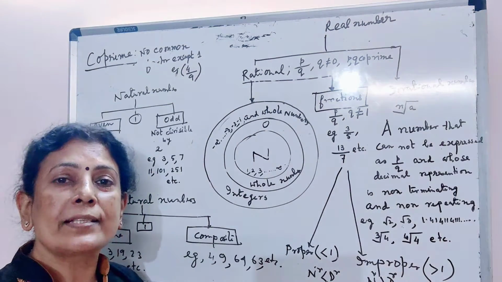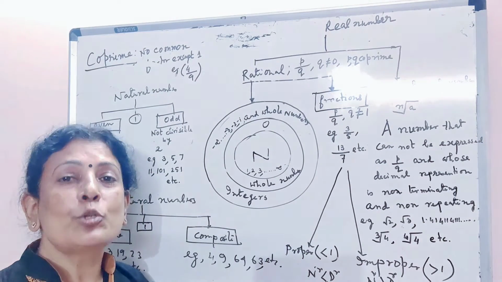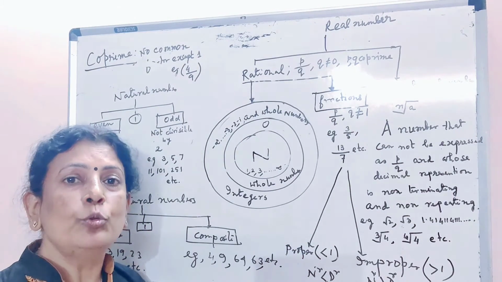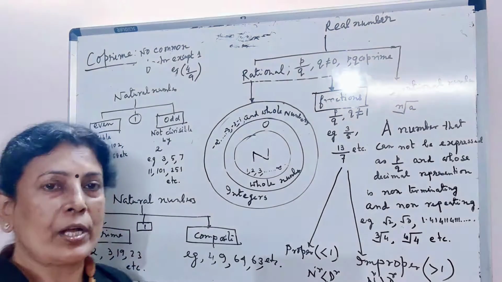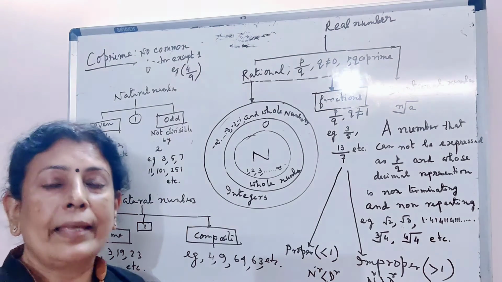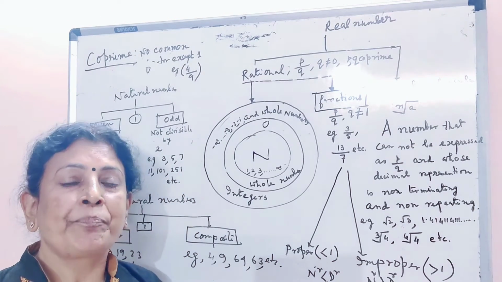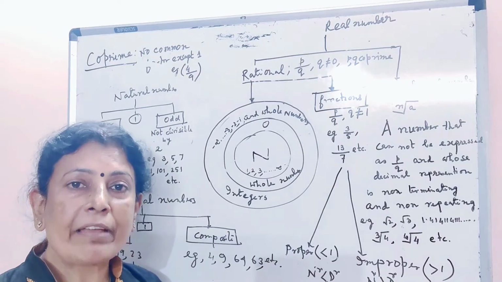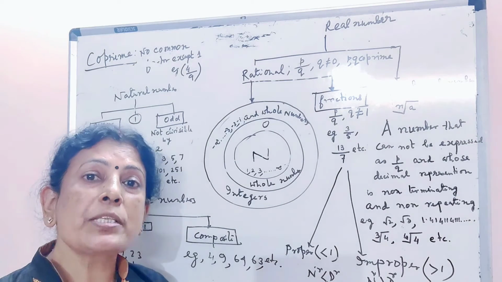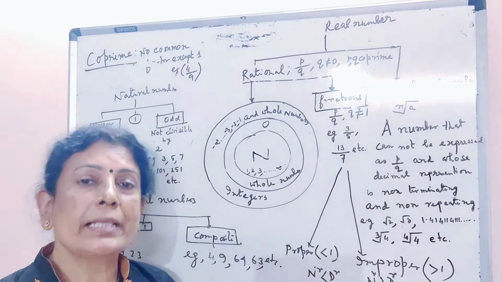Examples of even numbers are 2, 4, 200, 1002, 2012, etc. Examples of odd numbers are 3, 5, 7, 19, 67, 103, etc.